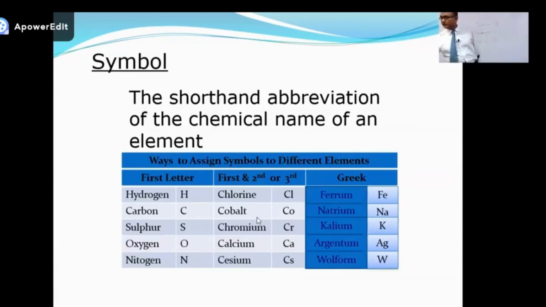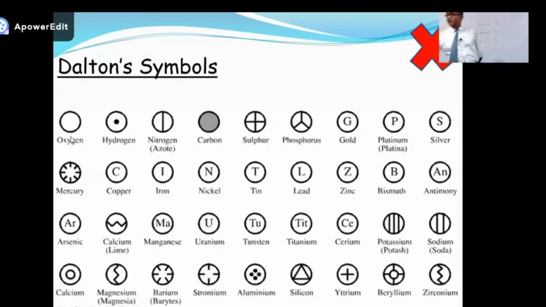Okay, let's proceed further. Initially, Dalton used different kinds of symbols, not alphabetical symbols. The cross means none of your business, just for info.